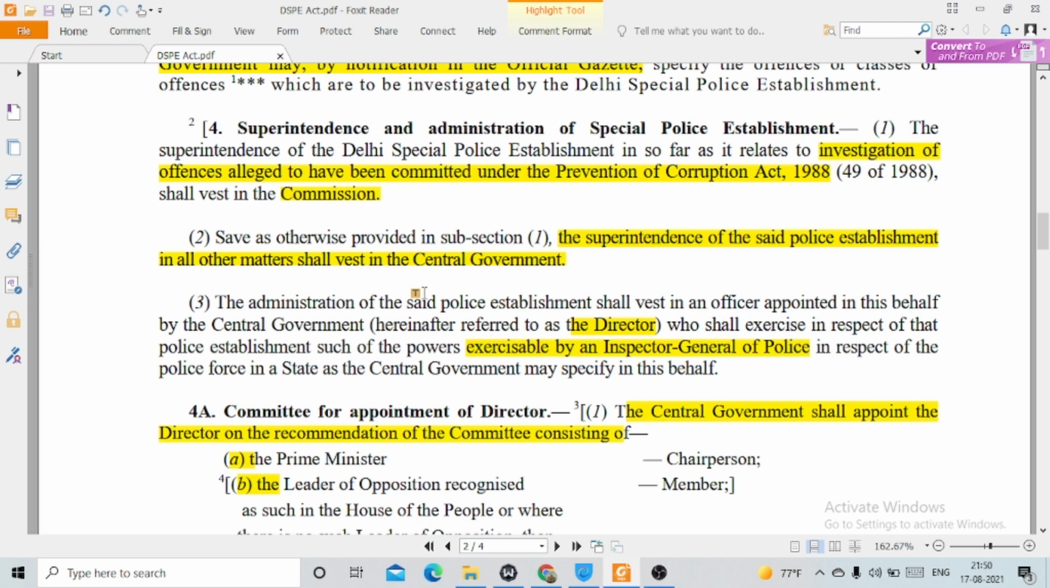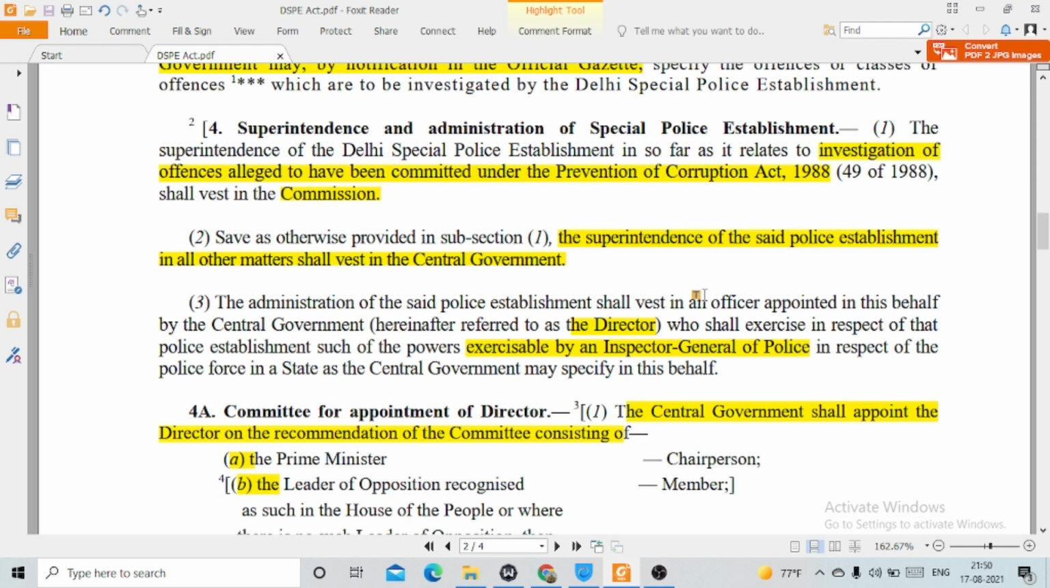Then section 4, superintendence and administration of Delhi Special Police Establishment. The superintendence of the Delhi Special Police Establishment, insofar as it relates to the commission of offences alleged to have been committed under the Prevention of Corruption Act 1988, shall vest in the Commission. So it says that if the Delhi police is conducting any investigation relating to an offence which comes under the Prevention of Corruption Act, then the superintendence of the same shall vest in the Commission. Commission here means Central Vigilance Commission.